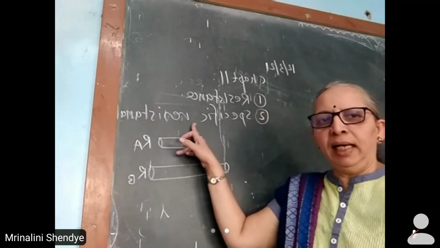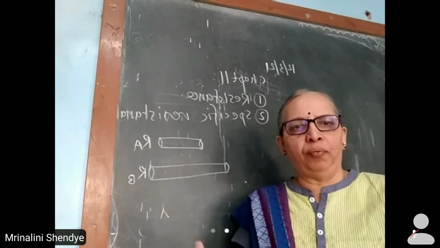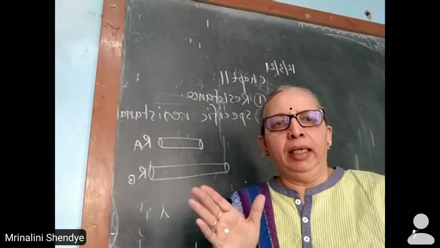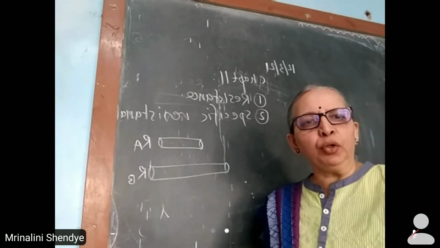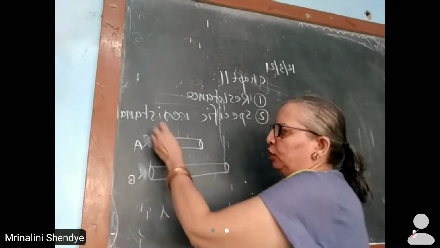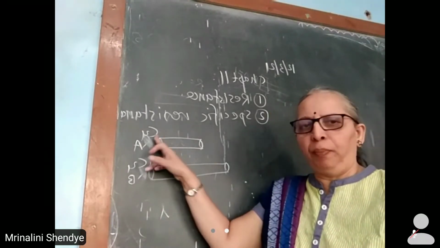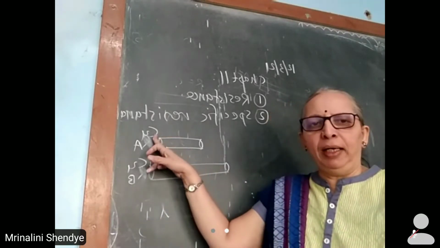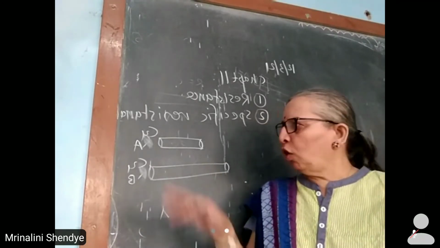So this is related with that particular material of which the conductor is made, and thus for a given material it is constant. It is irrespective of, or does not depend on, the dimensions. If you take conductors A and B made up of the same material, that is copper, then the specific resistance of copper for both these conductors will be the same. It does not depend on dimensions of the given conductor, but it depends on material.